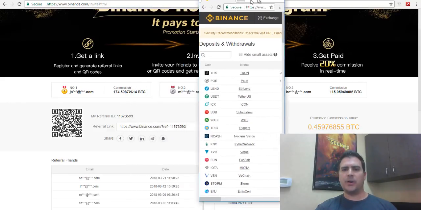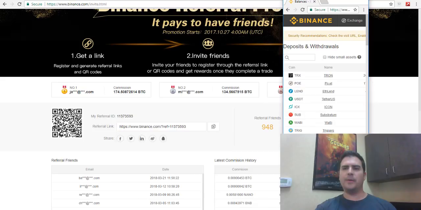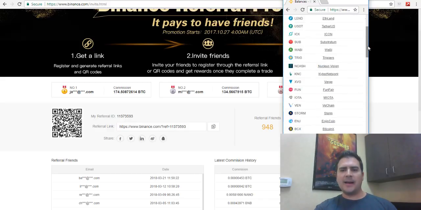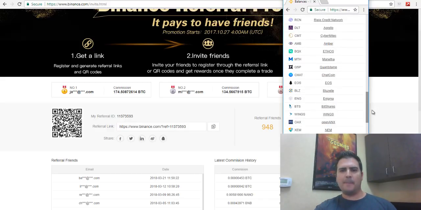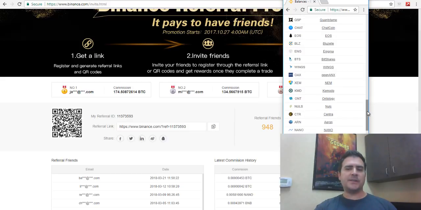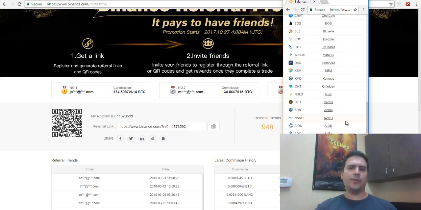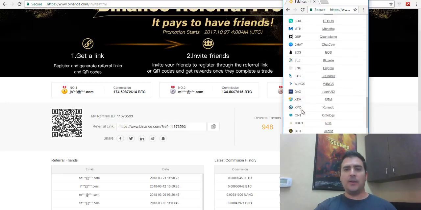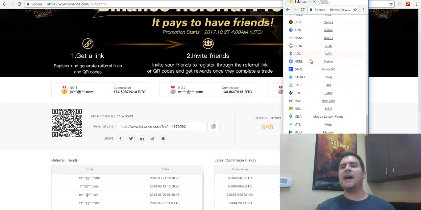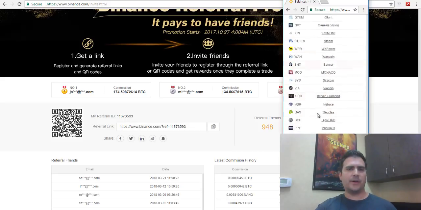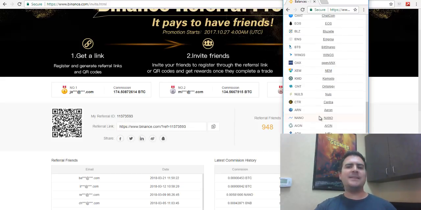So this is my ByNance deposit and withdrawal wallets. These are my wallets. I'm not going to show you the balance of my wallet for all of these cryptocurrencies, but you can see because of these referrals, I have a lot of different cryptocurrencies in my ByNance account, right? Most of these are very, very low in value. They're under $10. They're not really anything high. But what I'm doing is accumulating different amounts of cryptocurrencies throughout different cryptocurrencies. And I must have probably a couple hundred different cryptocurrencies on here.